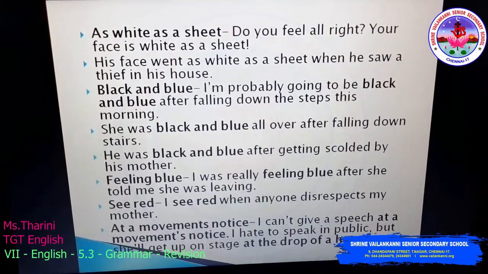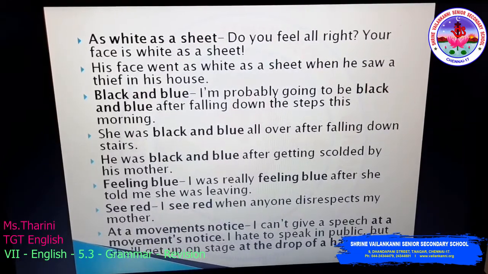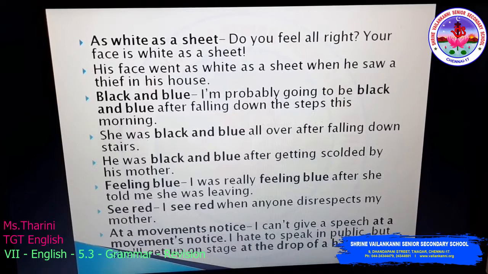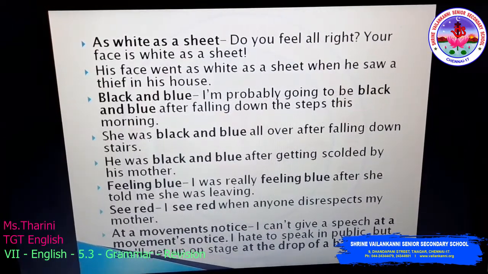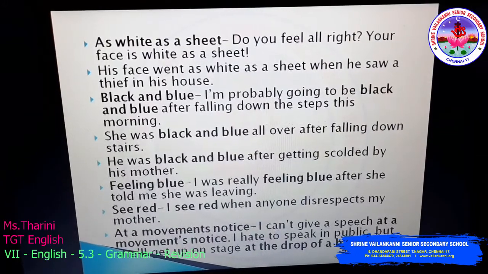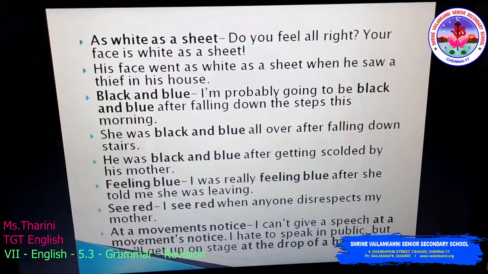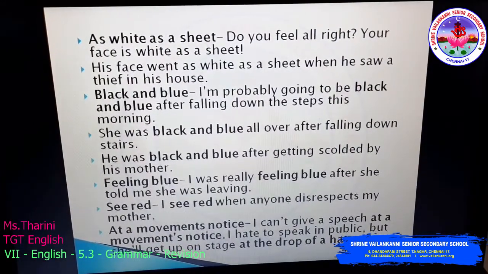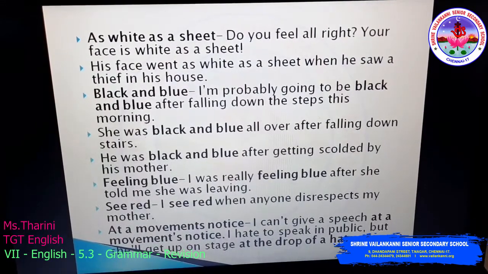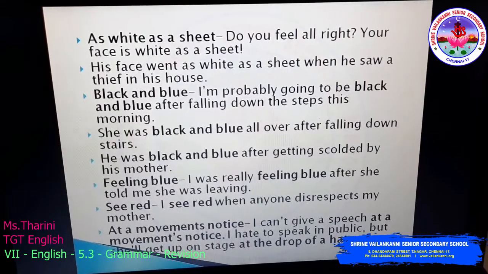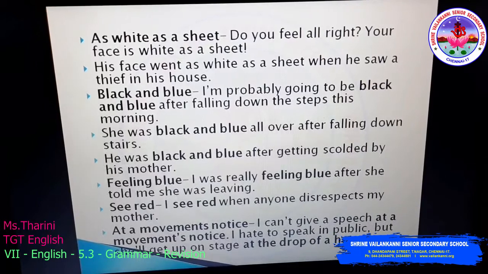As white as a sheet. Do you feel all right? Your face is white as a sheet. So I'm asking a girl, do you feel all right, because you're looking very pale. So that is how I say as white as a sheet. His face went as white as a sheet when he saw a thief in his house. He was shocked when he saw a thief in his house. That's why instead of shock, we say as white as a sheet.